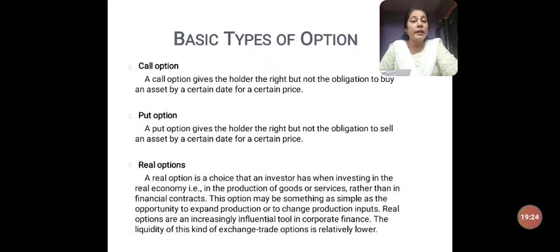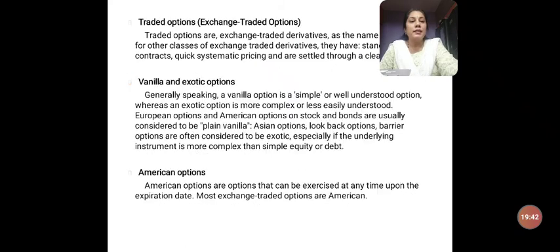Then you have got real options. A real option is a choice that an investor has when investing in the real economy, in the production of goods or services. In real option contracts, they deal with goods or services. So such option contracts are called real option contracts. Then you have got exchange traded contracts.